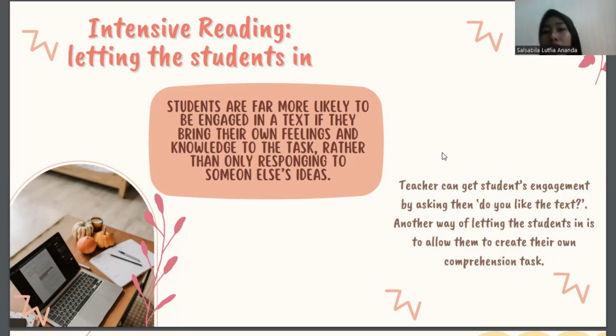When we as teachers ask students about their comprehension without giving them a limit, they will appreciate more what they have done or read.